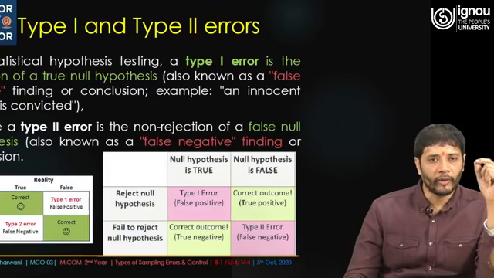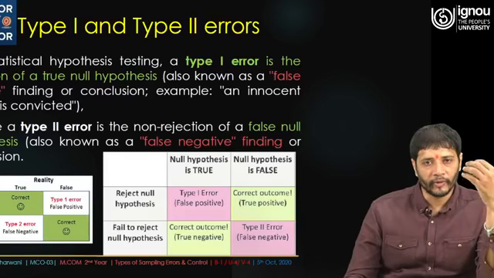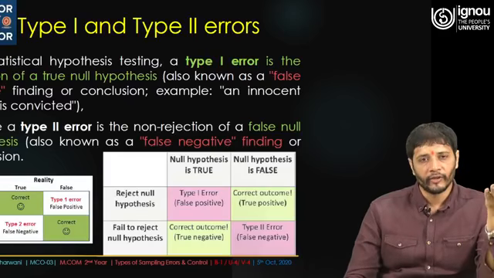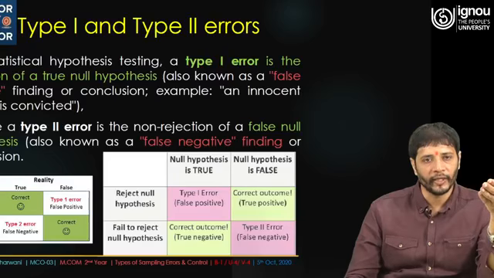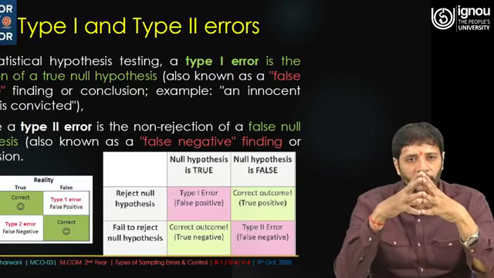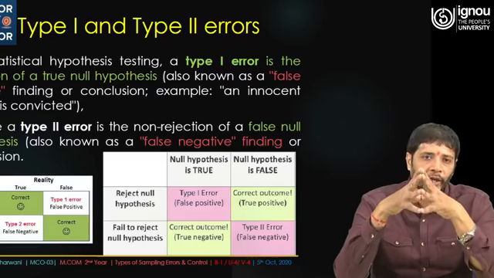And the type 2 error is the non-rejection of a false null hypothesis. Sometimes you take the null hypothesis with the impression that it is going to be rejected, and in that case accepting the null hypothesis instead is the type 2 error, also known as a false negative finding or conclusion. This is very important, because when you talk about statistical error, it needs to be bifurcated into type 1 and type 2 error.